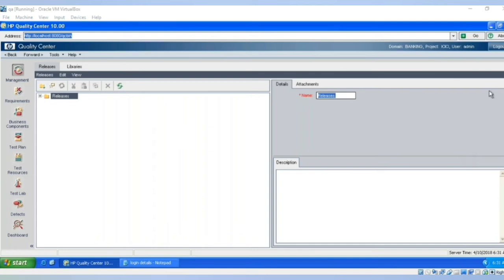Yes, as I told Priya, we have to install an add-in which will be provided by HP. Then you will get an option in the Excel sheet. We'll talk about it later. Did I miss any questions?